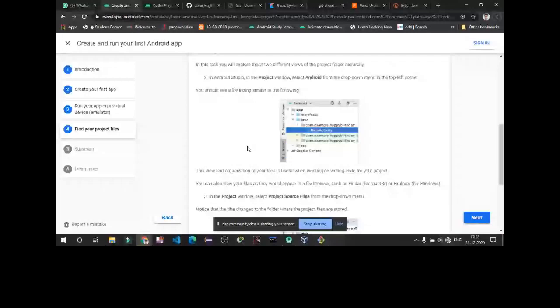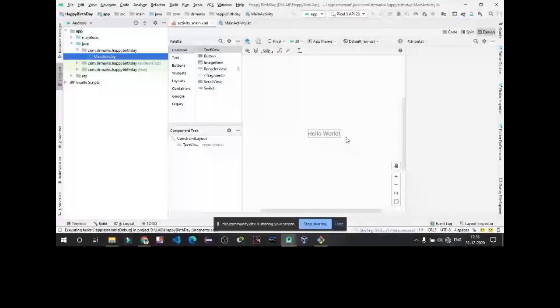See, after the Gradle build, it gets the structure and we get direct access to activities and the layout file, which we see on our phones. See this, there is Hello World written in this.